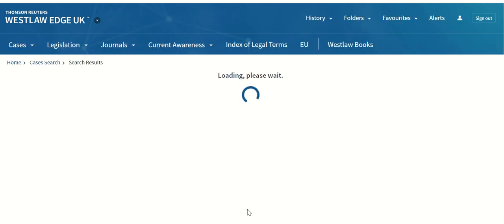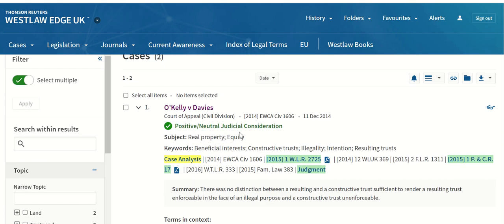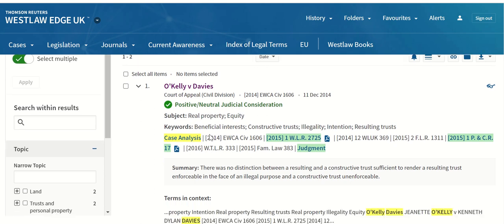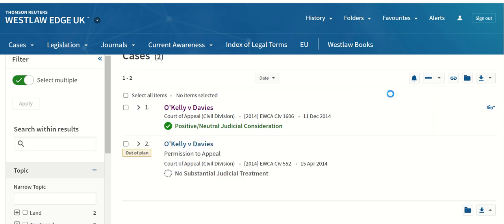And from the case analysis document, we can find additional sources that discuss this case. So before we just move on, we can see that in Westlaw, we have different formats for looking at your search results.